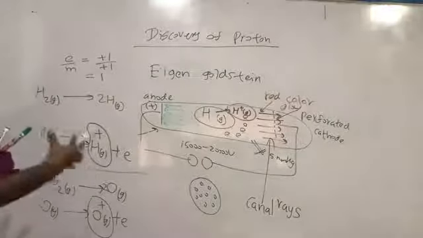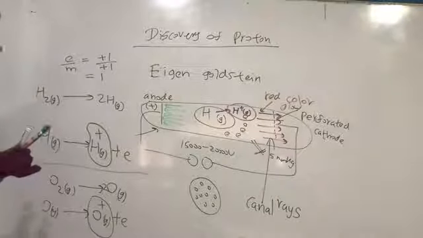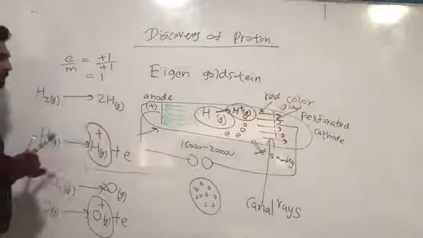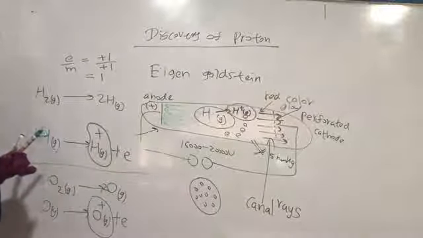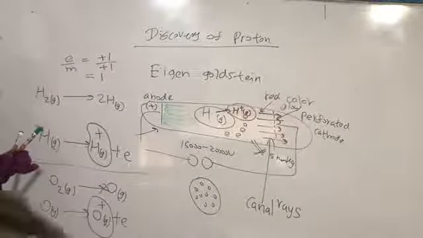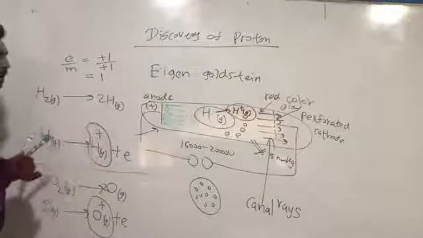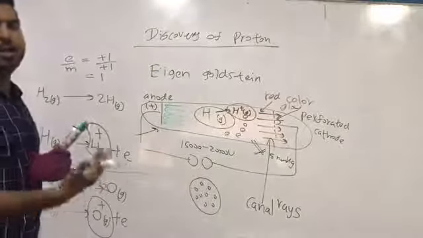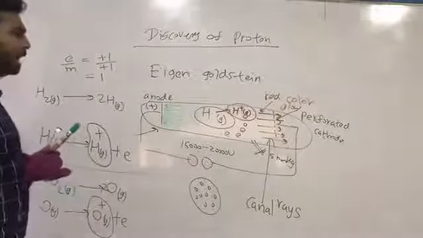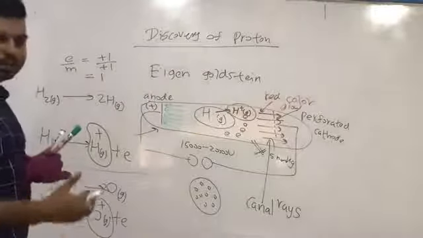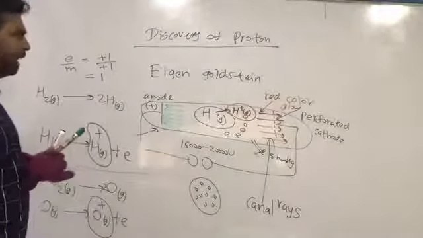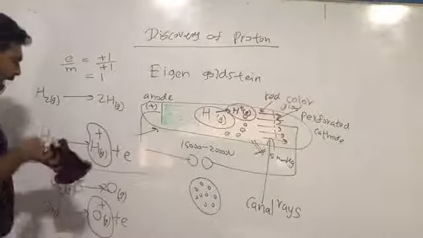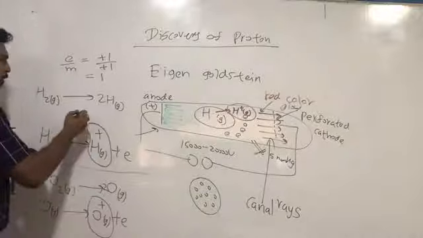So the highest E over M value will be obtained from H plus gas. The canal ray with the highest E over M value was denoted as proton.